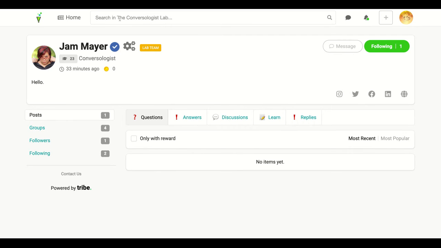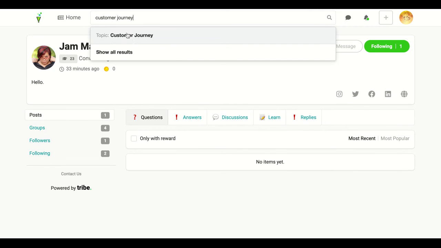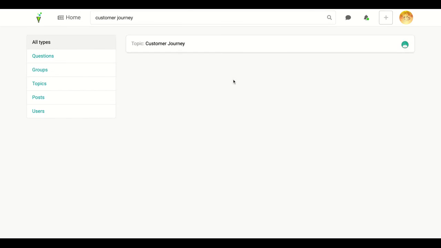If you're looking for a topic, for example, let's do customer journey. You'll see here that it is a main topic, or you can show all results. What's great about this is that when you click on show results, it's not just going to show you the topic, but also any questions around customer journey, in this case there are none, or any groups or posts in public groups around customer journey, topics, posts, and users.